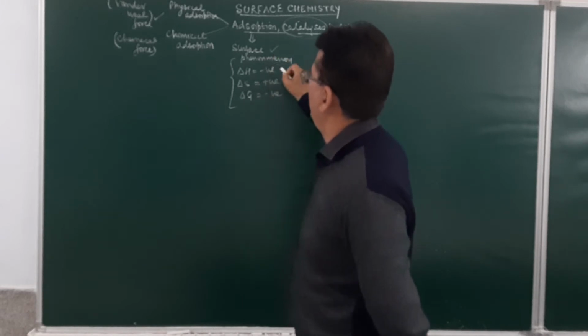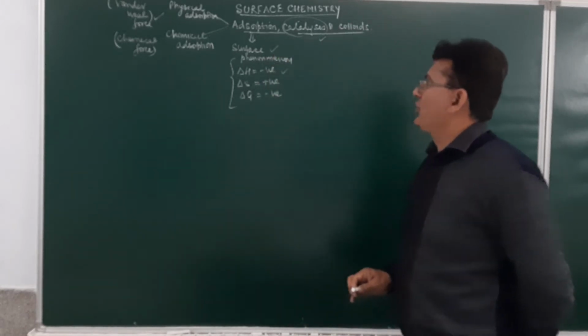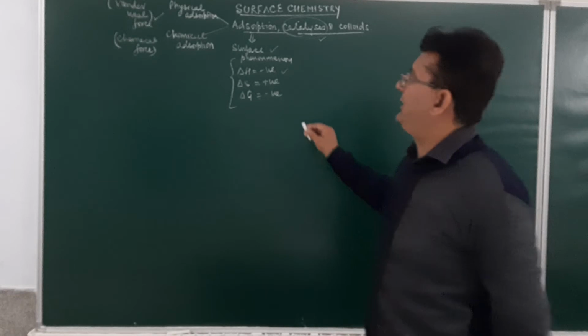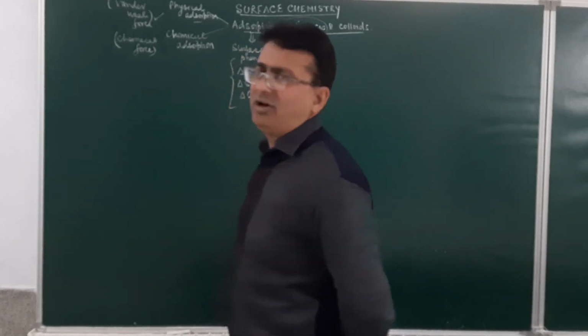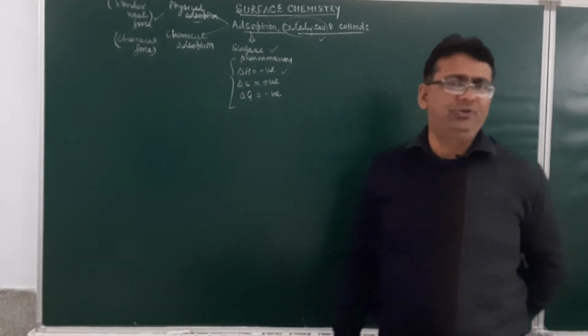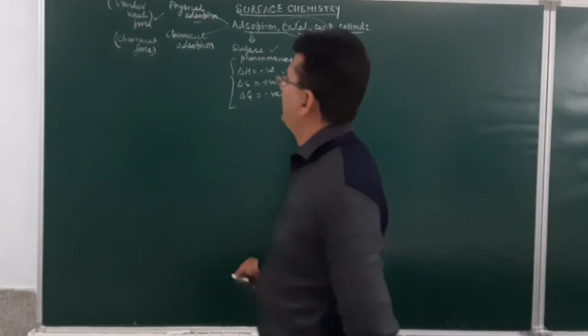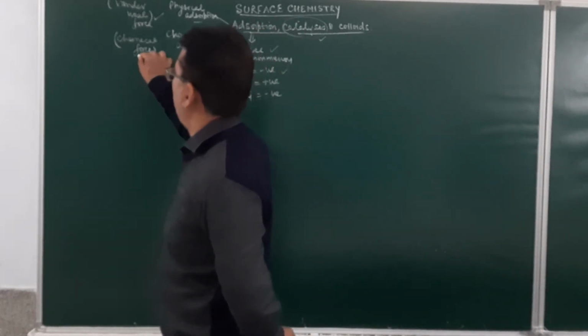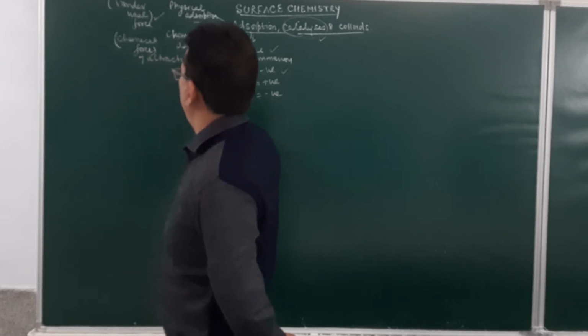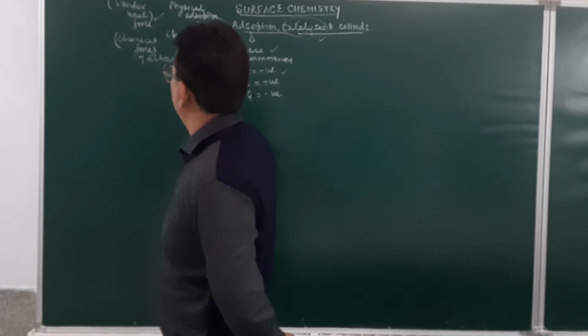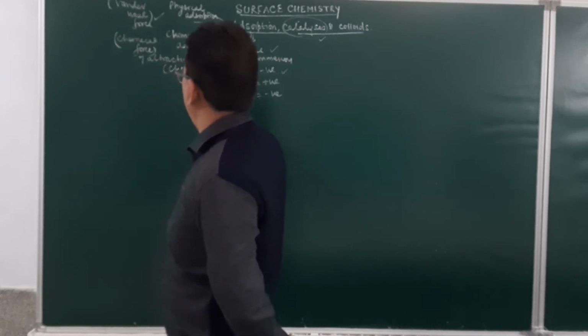It is a surface phenomenon. Delta H will be negative, delta S will be positive, and delta G will be negative. Adsorption can be physical or chemical adsorption. Physical adsorption occurs due to the van der Waals force of attraction, and chemical adsorption occurs due to the chemical force of attraction. Chemical force of attraction means there will be the formation of a chemical bond.